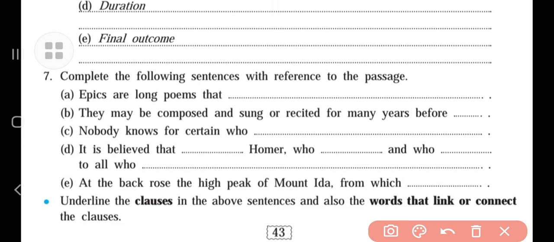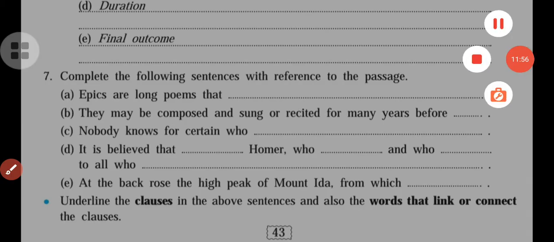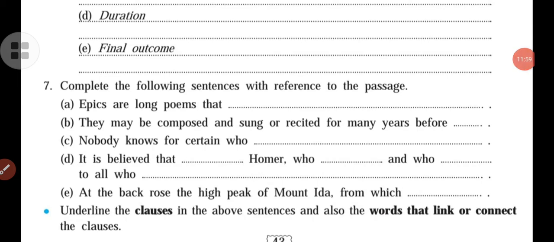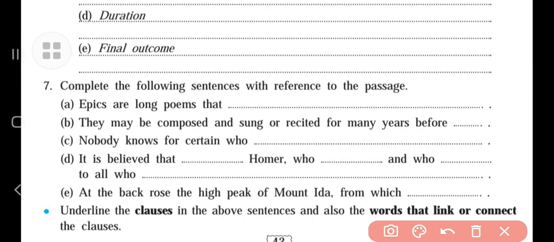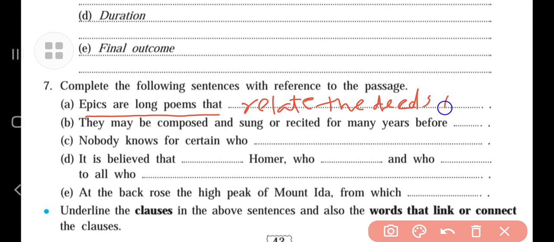So here, first we will see what is being given. Now, what is meant by epics? We will see. Look at the first sentence that we have to complete. The epics are long poems that relate the deeds of great national war. Yes, you can write national war. Understand? This is the remaining part.